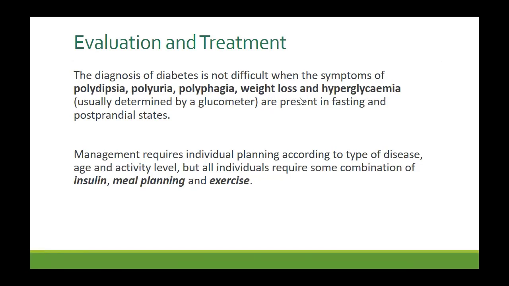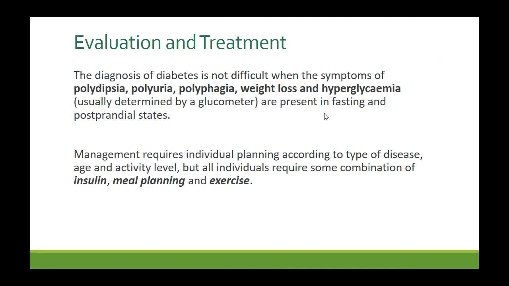Now, weight loss is found in type 1 diabetes. In type 2, it's actually weight gain. So that's the difference between the two. Okay. In type 1, there is weight loss and there is hyperglycemia. Now, this hyperglycemia can be determined using a simple glucometer. And nowadays, these are available. People can test the glucose levels at home, right?